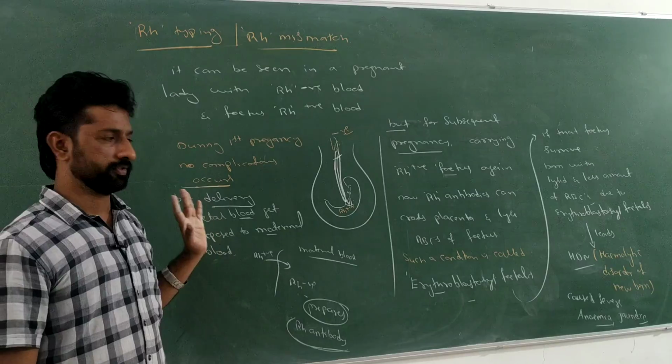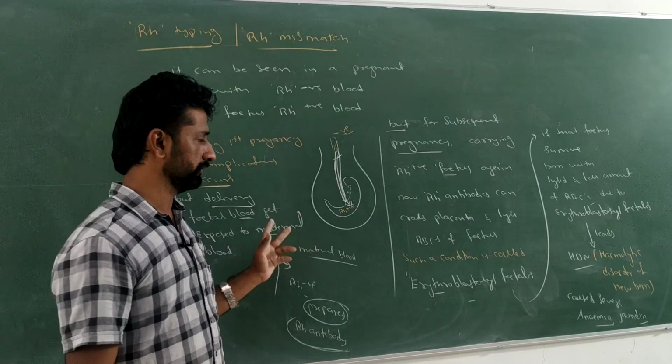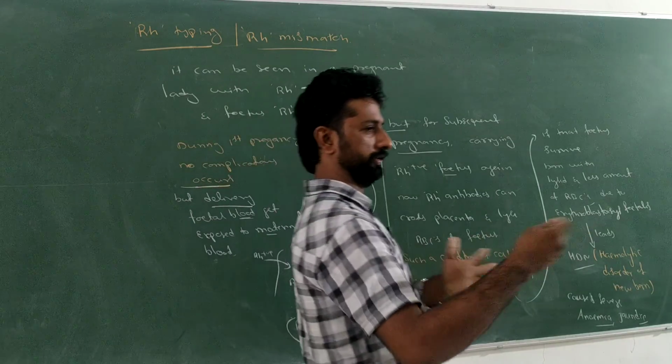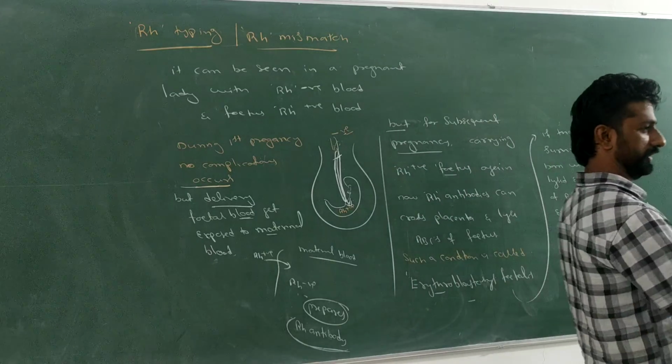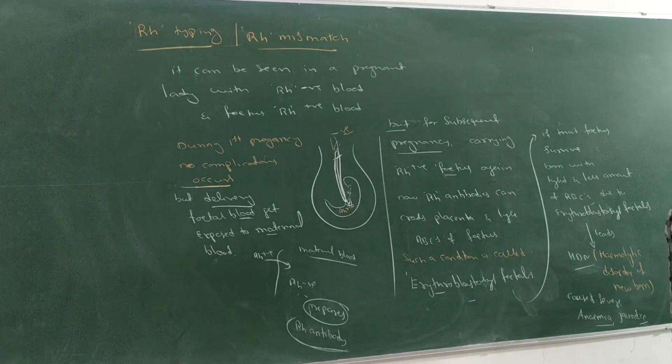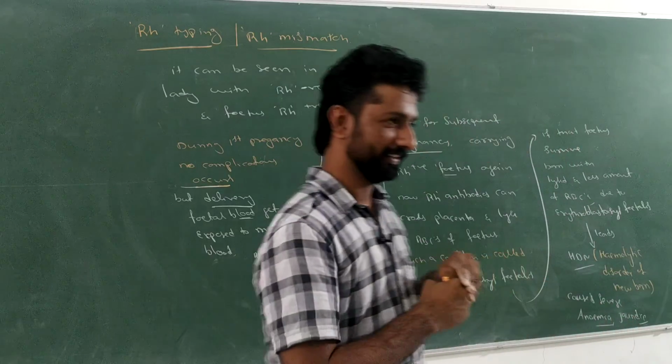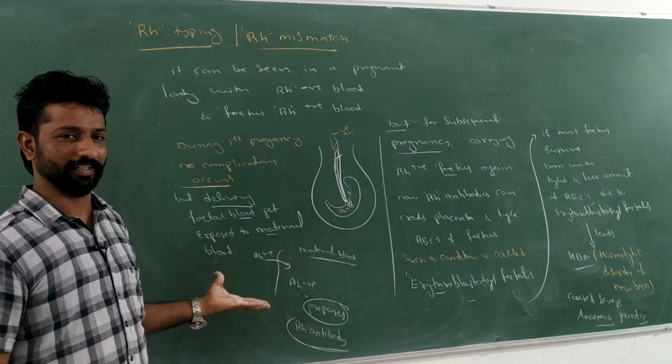Okay. So only, Zaya, this is for you. When you are going to approach for the marriage, when you are going to see a girl, first ask the blood group. Okay. Right. So this type of complications this will lead.